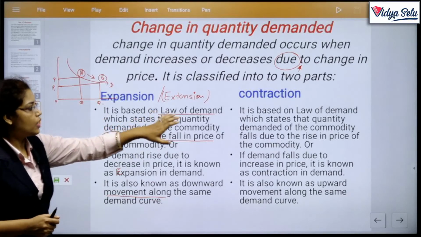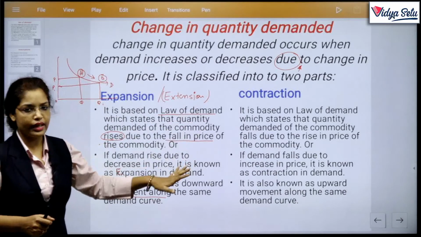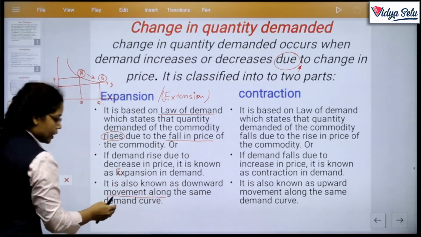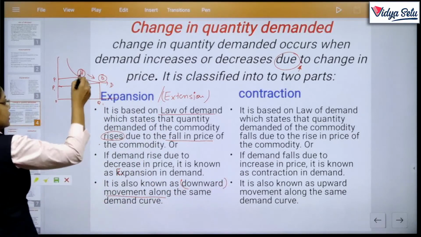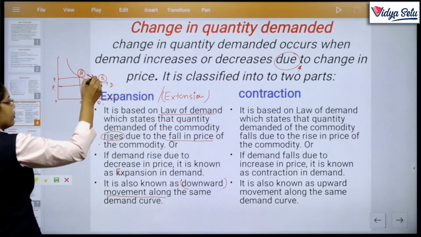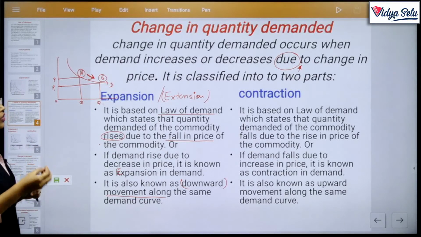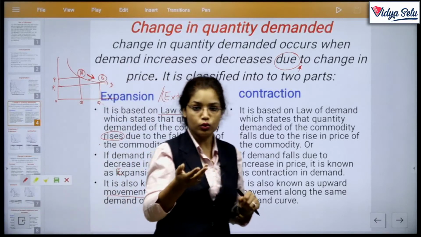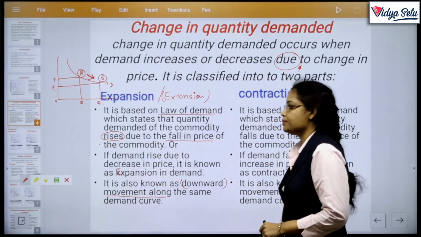And if he asks about upward movement, then he asks about contraction. It is logically possible; in economics there is an answer to every question, what and why. So, expansion.